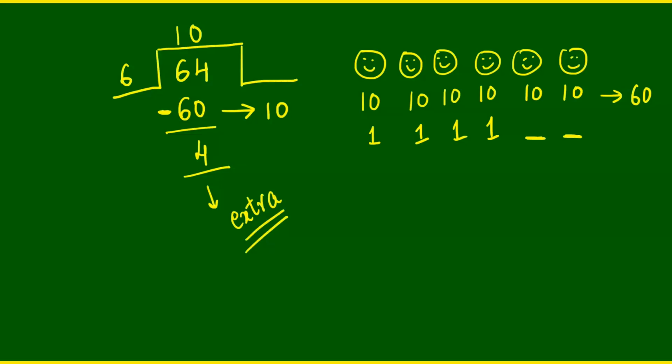So we take these 4 as extra candies, and in mathematics we call it the remainder. So what is this 4 called? It is called a remainder. Now, because we are getting a remainder, because we have extra candies, 64 is not a multiple of 6. Now, let us understand this concept that if we have a remainder, that number will not be a multiple of the number we are dividing with. So let us take some more examples.